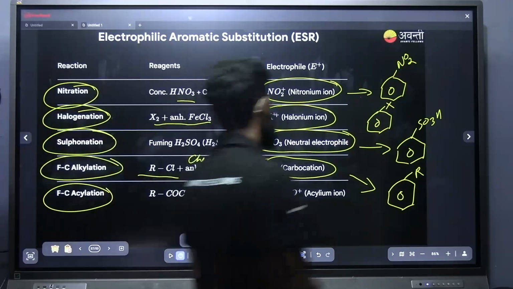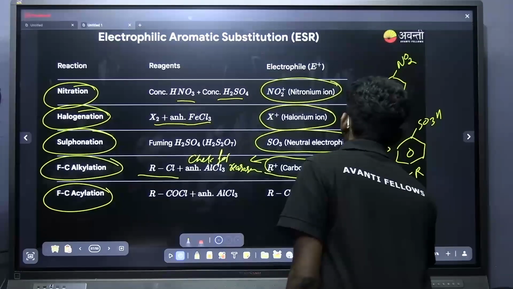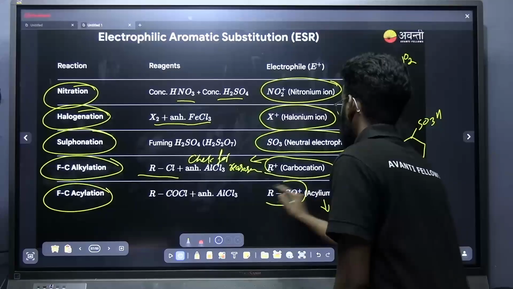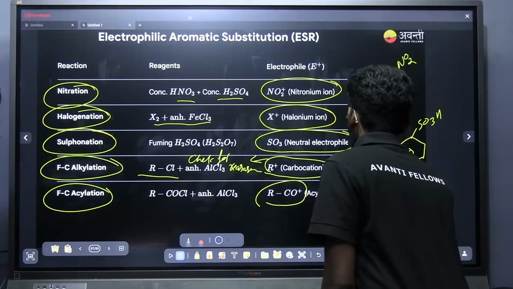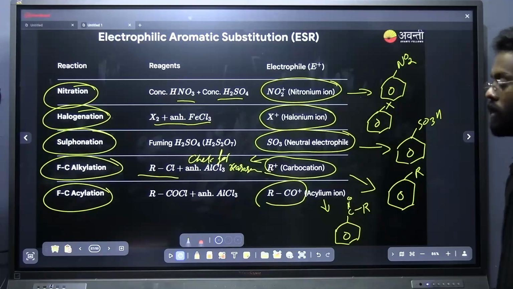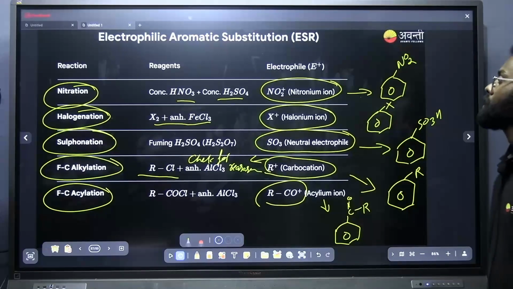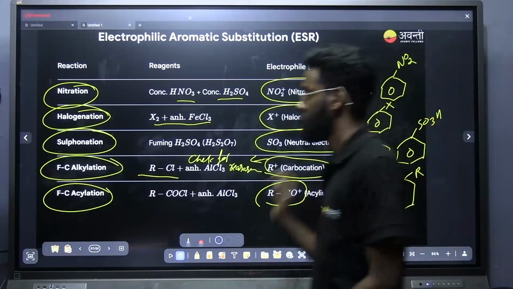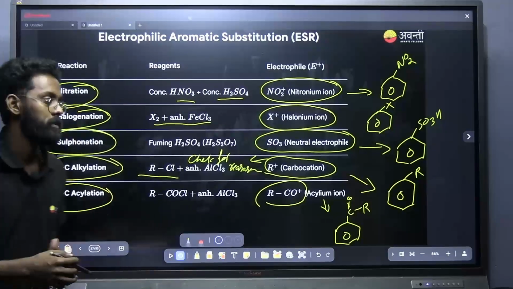In the case of Friedel-Crafts acylation, what is the product you will be getting? You will be getting acylium ion as the electrophile, which is C double bond O R. This is the product that you will be getting. Okay, this is the complete electrophilic aromatic substitution. It is a very important one. All the time you can see a question from this part. Take a screenshot or I will be sharing it.